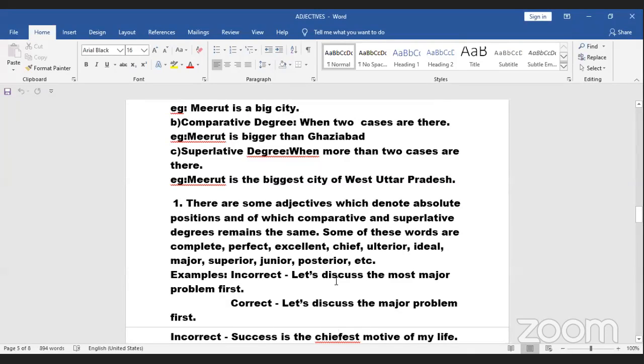See, some words, for example, complete. Complete is the 100% of something. Like, that work is complete, that means that work is 100% done. Now, how will I tell something to be more complete or most complete? This is English.